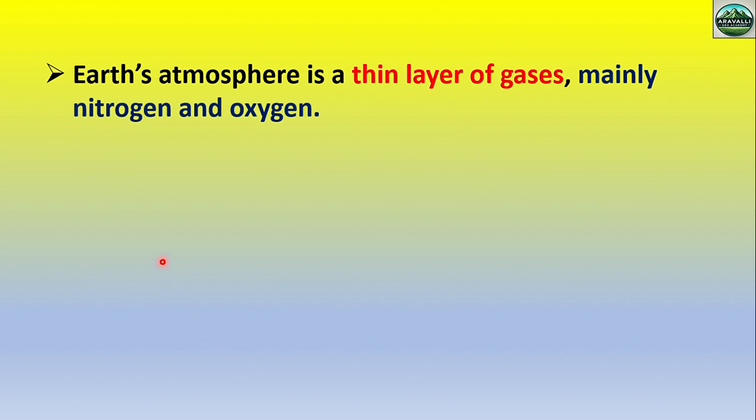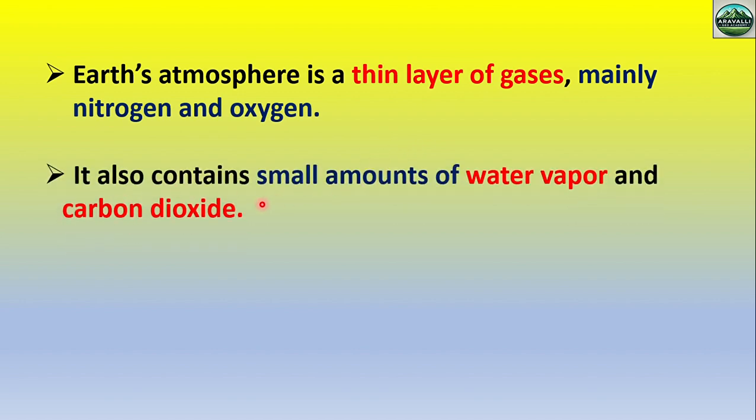Earth's atmosphere is a thin layer of gases, mainly nitrogen and oxygen. So we know that the present atmosphere is rich in nitrogen and oxygen. Nitrogen is around 78% and oxygen is 21%. Okay, but this is a thin layer of gases.